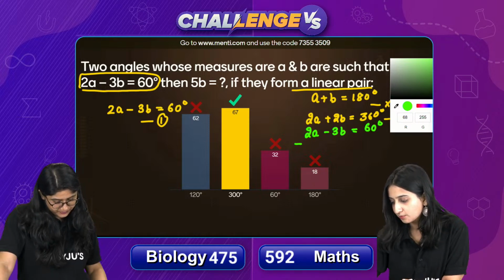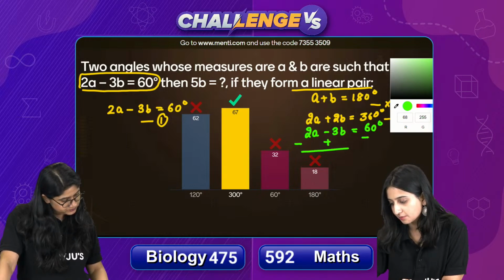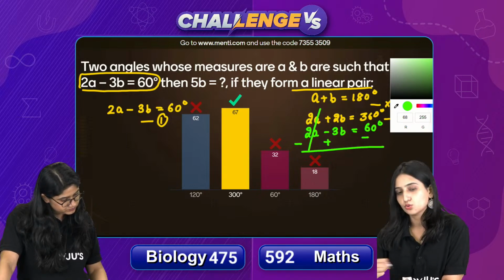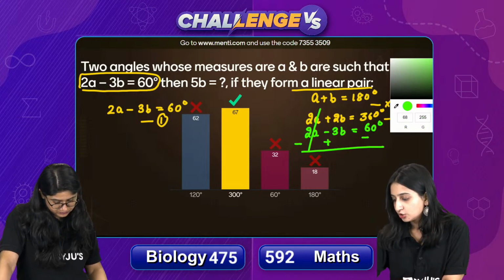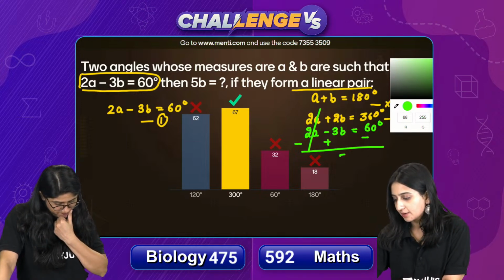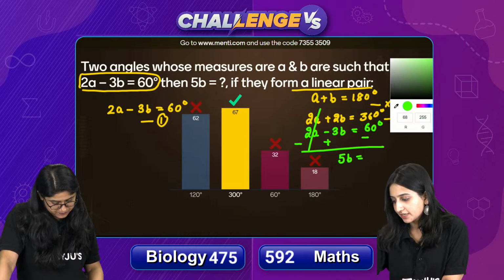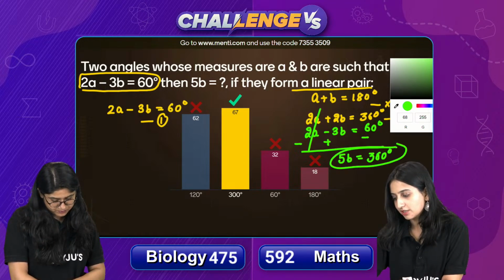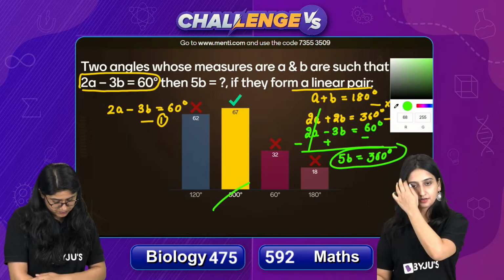Now let's subtract both the equations. जब आप दोनों equations को बेटा subtract करोगे तो 2A minus 2A will get cancelled out, right? 2B plus 3B क्या हो जाएगा? ये बन जाएगा 5B और यहाँ पे बन जाएगा 360 minus 60 क्या हो जाएगा? 300 degrees. So that's why our right answer was 300 degrees.